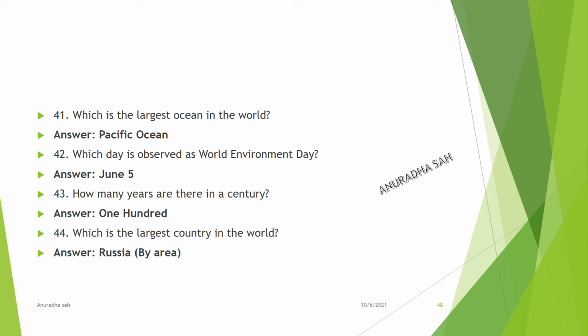Pacific Ocean. Which day is observed as World Environment Day? June 5. How many years are there in a century? 100 years. Which is the largest country in the world? Russia. By area, Russia.